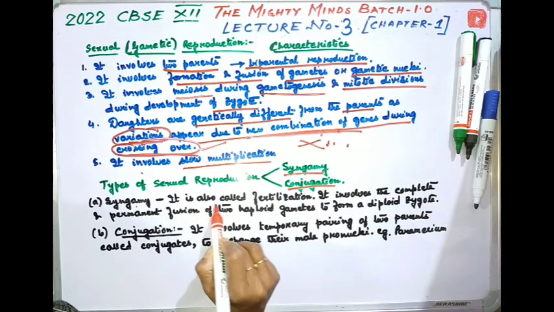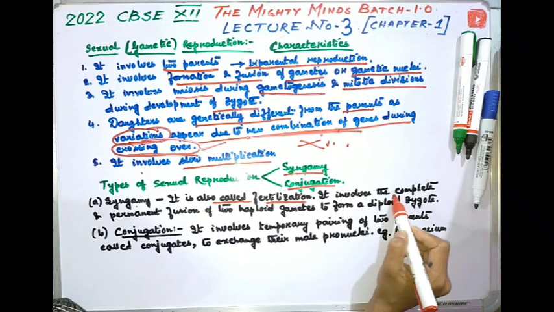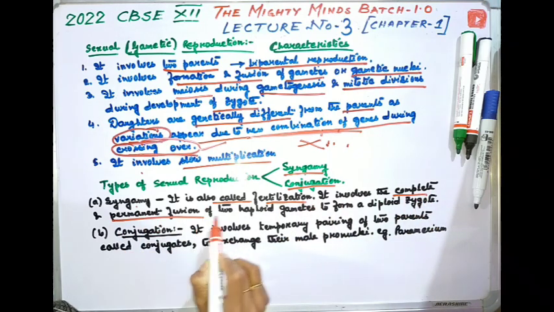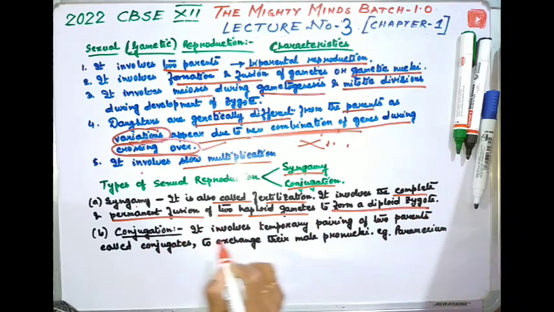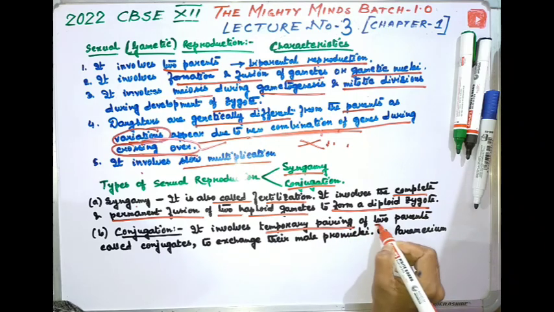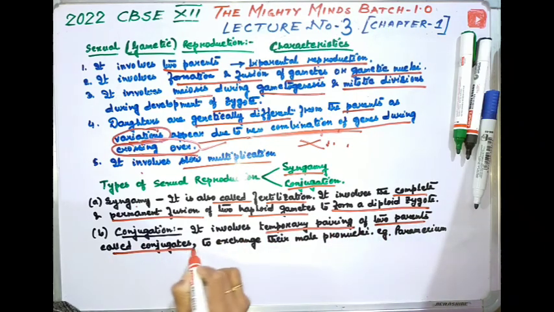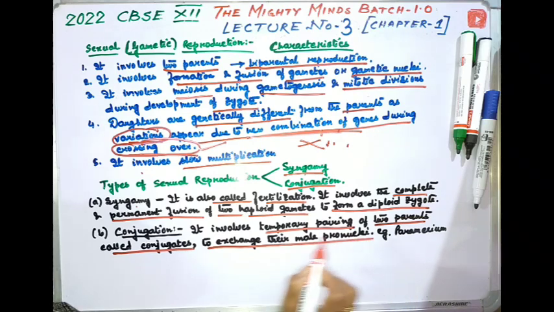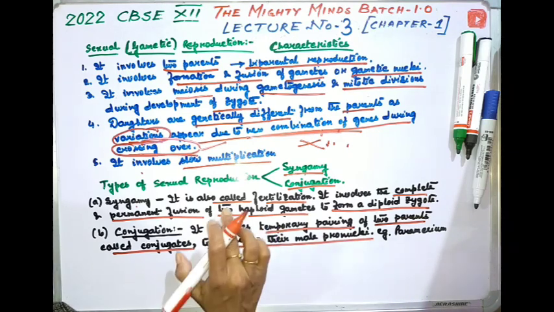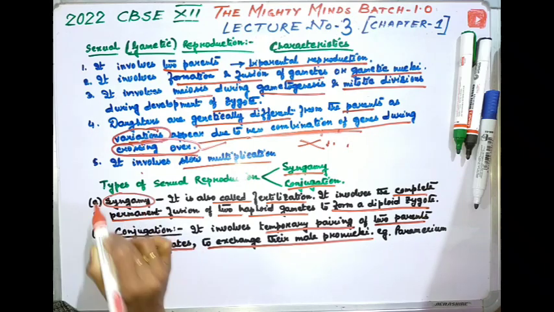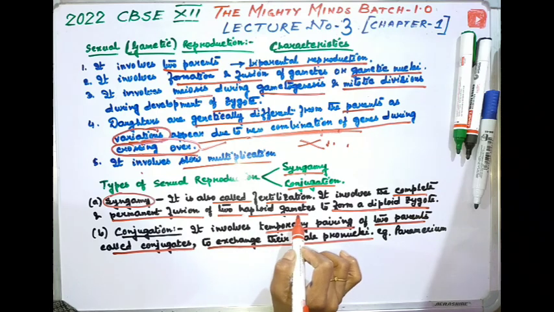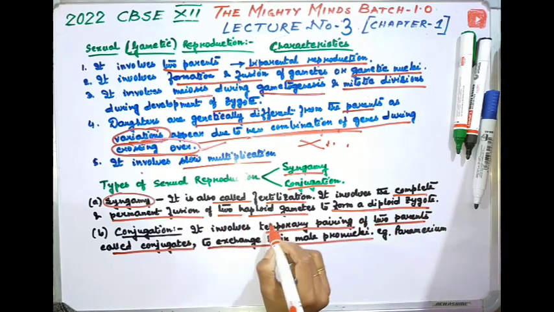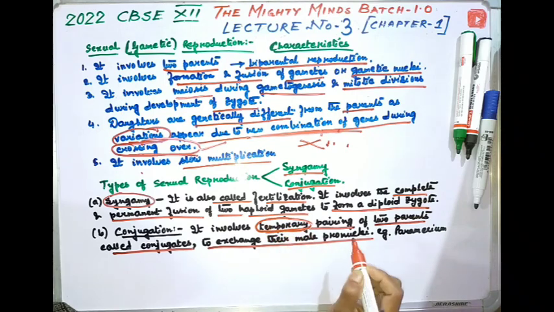Syngamy, what does it mean? It is also called fertilization. It involves the complete and permanent fusion of two haploid gametes to form a diploid zygote. And conjugation involves temporary pairing of two parents called conjugates to exchange their male pronuclei. Am I clear? You followed it? This is syngamy, and conjugation involves the temporary pairing of two parents called conjugates to exchange their male pronuclei.